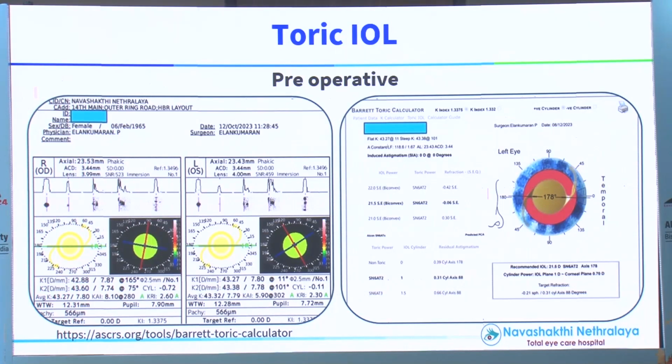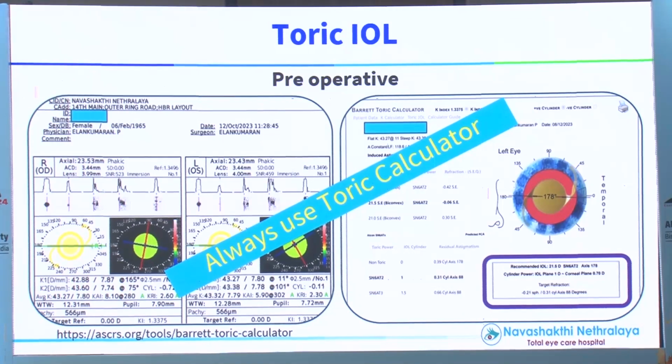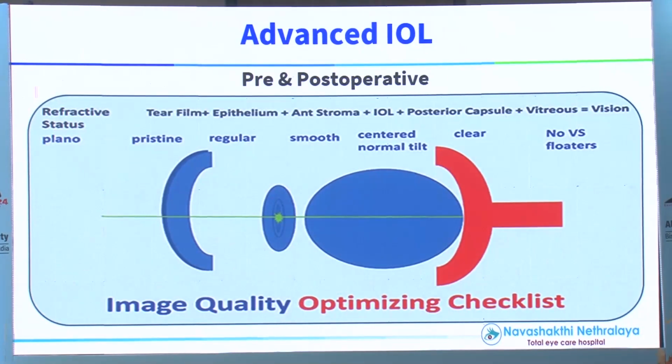So, the point to take home from here: always get your readings and feed them into the Barrett toric calculator. It's free, it's available free on the APACRS website. Feed it into it and then decide whether you want this patient to undergo a toric lens or not. This is something we have been following for the past 2 years and we have been getting very good results. Now, this was one of the reasons for all the unhappy patients.